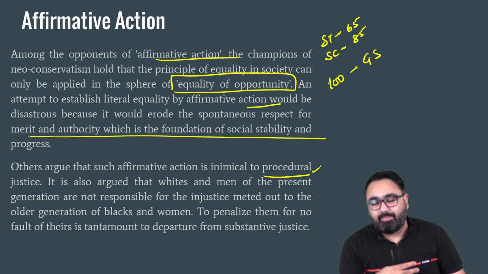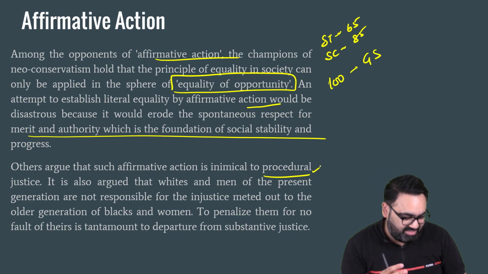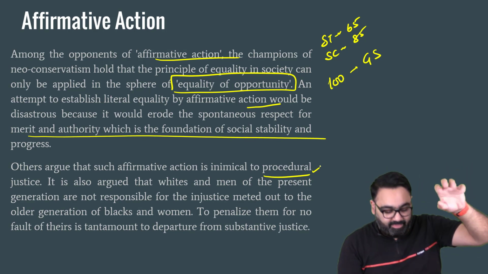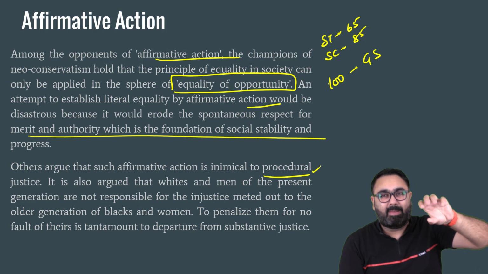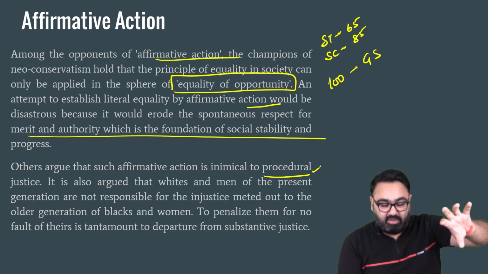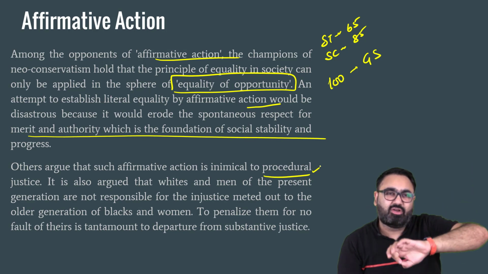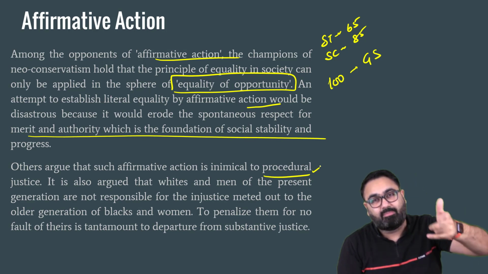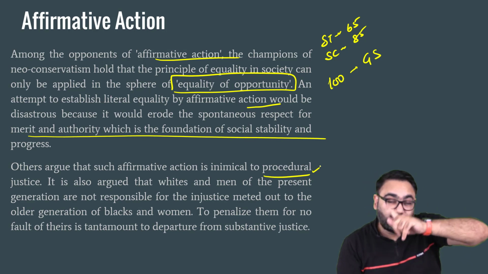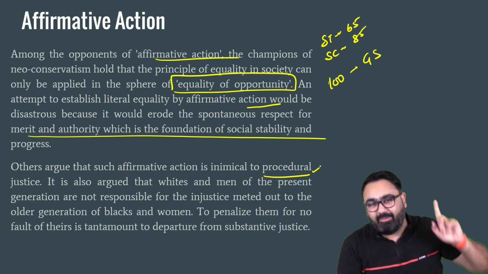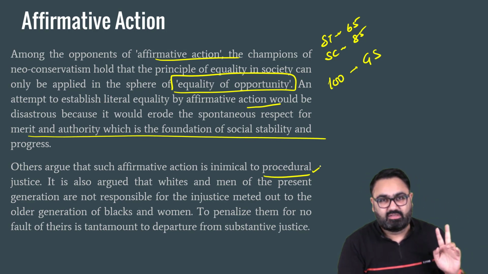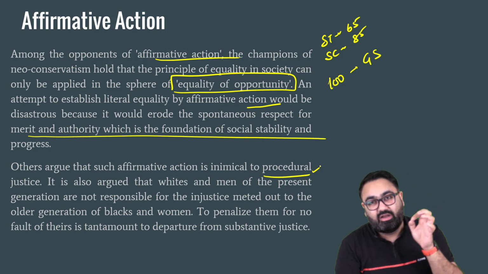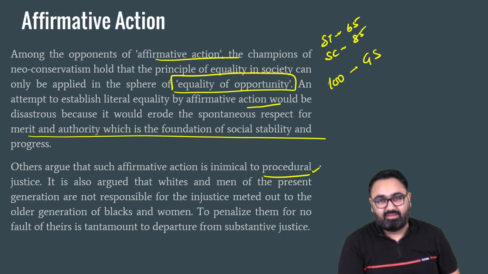In America, there's a big debate of black versus white. The idea is that if three generations back, there was a white man who kept certain people as slaves, does it mean that the third generation of the white man should now compensate the third generation of the black slaves? Because it is not his fault that his grandfather or great-grandfather did this. So you are just passing this on as a burden, as a debt, to next generations.